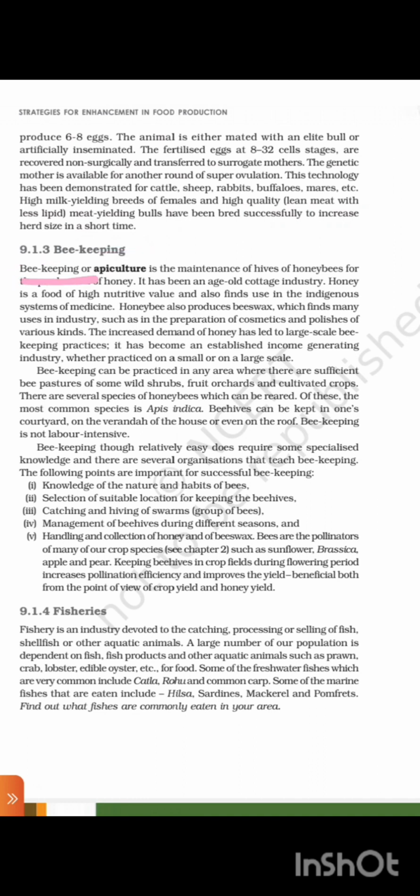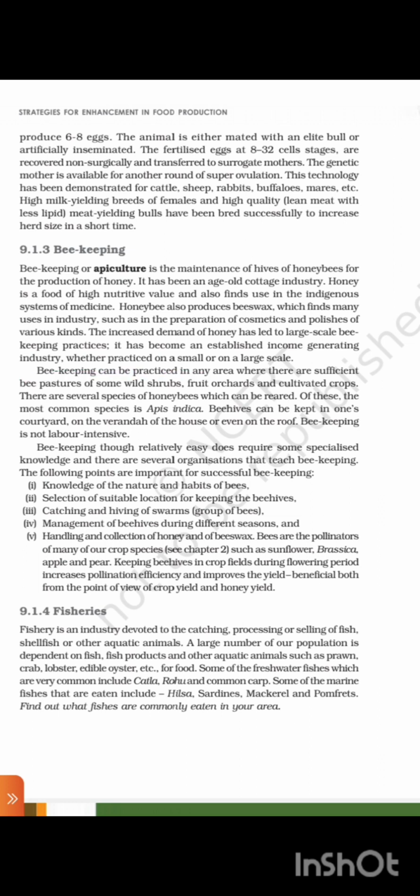9.1.3 Beekeeping. Beekeeping or apiculture is the maintenance of hives of honeybees for the production of honey. It has been an age-old cottage industry. Honey is a food of high nutritive value and also finds use in the indigenous system of medicine. Honeybees also produce beeswax, which finds many uses in industries such as in the preparation of cosmetics and polishes of various kinds. The increased demand for honey has led to large-scale beekeeping practice. It has been an established income-generating industry, whether practiced on a small or on a large scale.